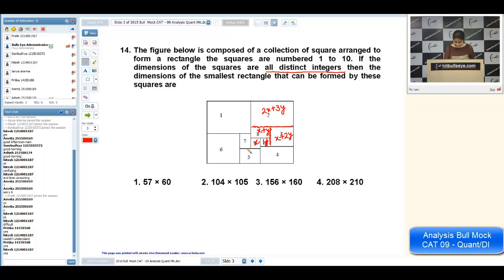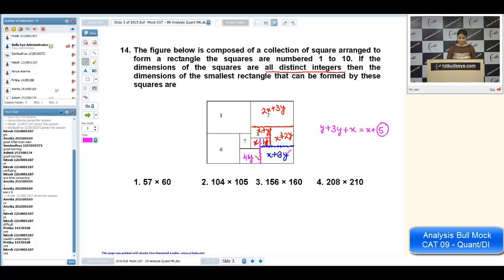Then I'm taking the seventh one. Or I can do, first of all, I'm writing the fourth one. The fourth one will be y plus x plus 2y. It means x plus 3y. Then I'm writing this fifth one. Now what we can do, see, you see this pink line. On the right hand side of the pink line, the length should be y plus 3y plus x. I'm adding both these things, but that should be equal to x plus the fifth length. So what is the fifth? It will be 4y only. Is it okay, all of you?